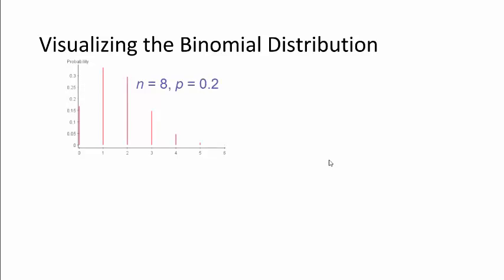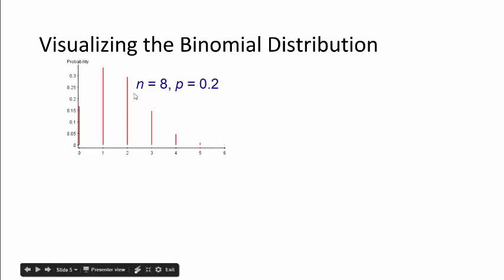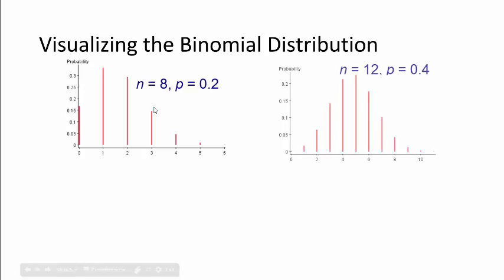Let's look at what the binomial distribution looks like. Here you have 8 trials, and the probability of success on any given trial is 0.2. Now this looks a little bit more normal. Here our n is equal to 12, and the probability of success is 0.4. Well, that's getting closer to 0.5. That makes sense. That would start to follow a more normal model.